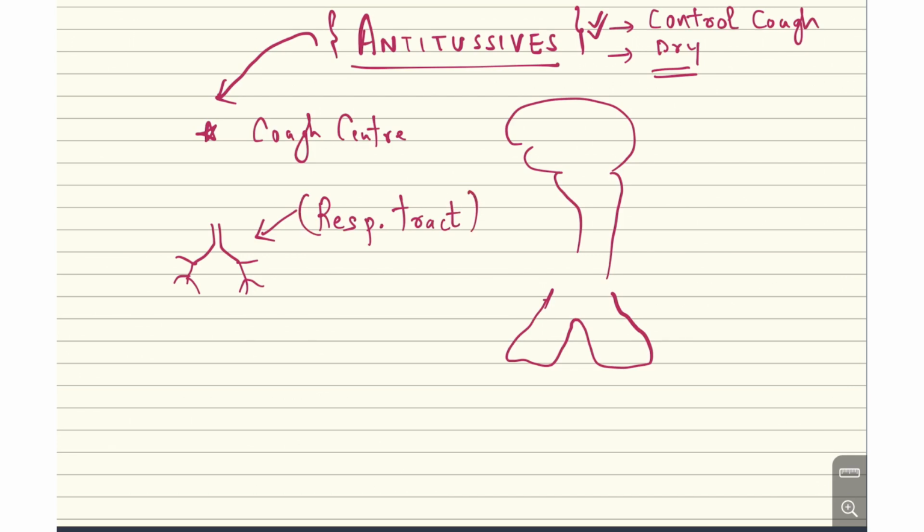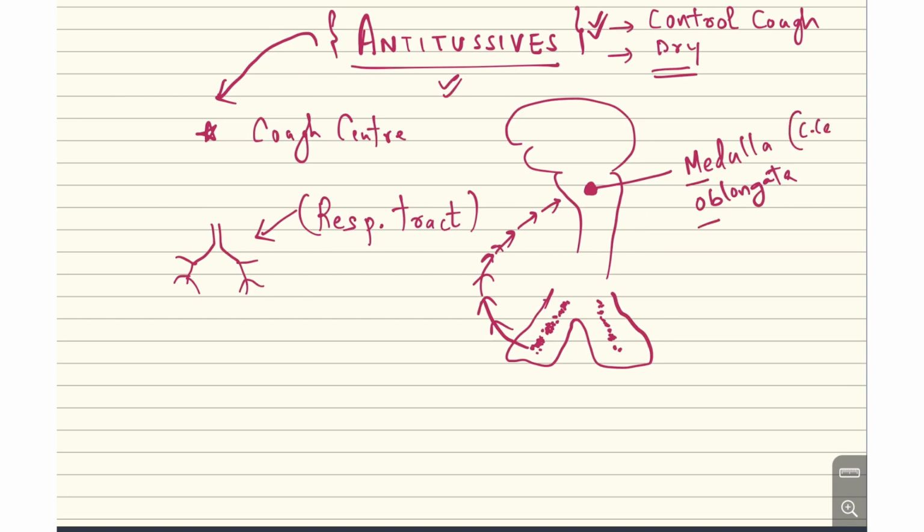So we now see the mechanism of how the cough occurs, and how the antitussives act. What happens when the patient has a lot of chemicals, irritants, or mucus irritating the respiratory passages? Certain impulses are generated from the respiratory passages, and these impulses go to the cough center, which is located in the medulla oblongata. Here is our cough center. When there is a lot of irritation, smoke particles inhaled, or a foreign particle in the respiratory tract, these impulses go to the cough center in the medulla oblongata.